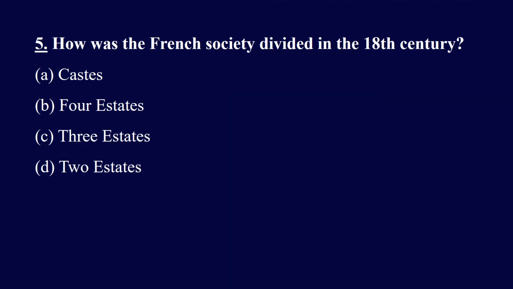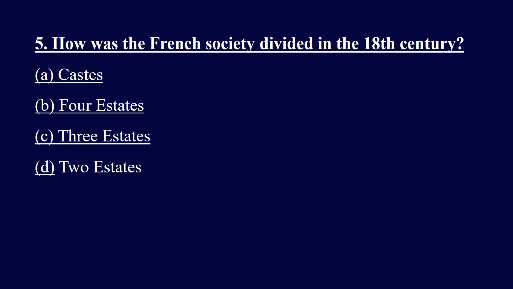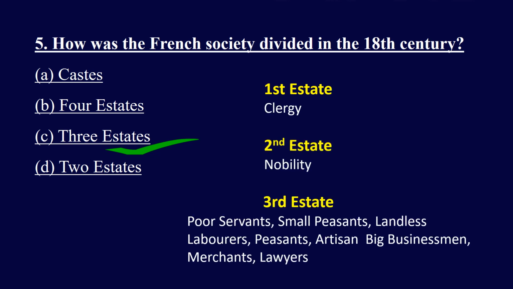Question 5. How was the French society divided in the 18th century? And the options are castes, 4 states, 3 states, 2 states. And the right answer is 3 states. In the 18th century, the French society was divided into 3 states: the first state, the second state, and the third state. The first state was of clergy, the second state was of nobility, and the third state was of common people. The third state was the only state that paid the taxes. Means only common people had to pay the taxes.